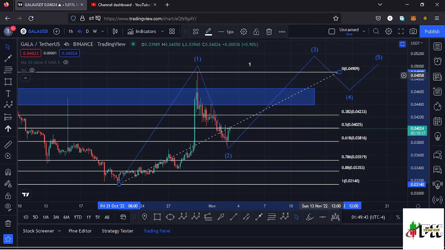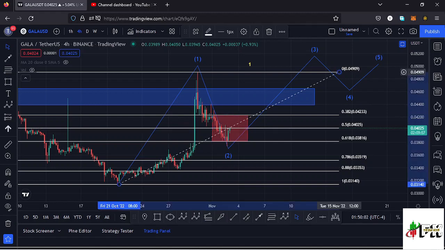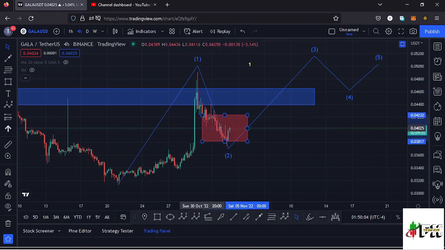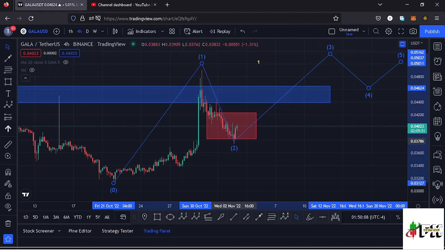That gives me a minimum retracement area between the 0.382 fib level and the 0.618 fib level, and that target area lies between the $0.04233 mark and the $0.03816 mark. You can see we have come down into this target area, meaning this is a valid wave 2, and the low might be in this second wave that we are seeing right now.